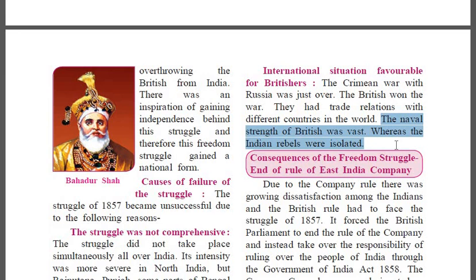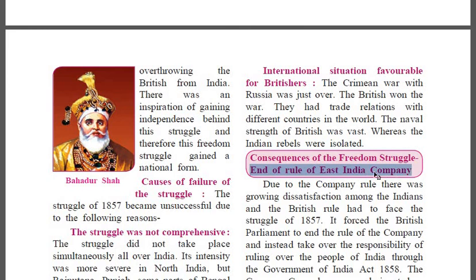Next, number 3 is write down the consequences of the struggle of 1857. Just below that, the consequences of freedom struggle. This will be your heading, and then first heading will be end of rule of East India Company.